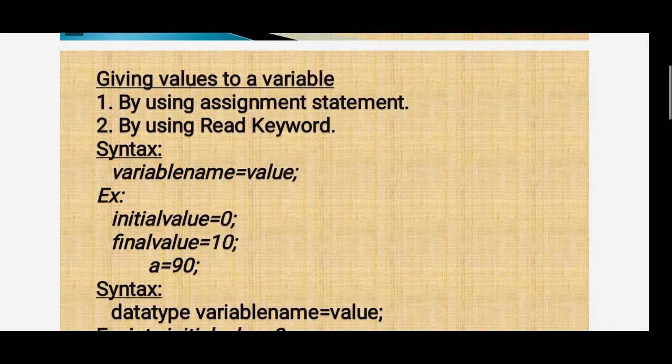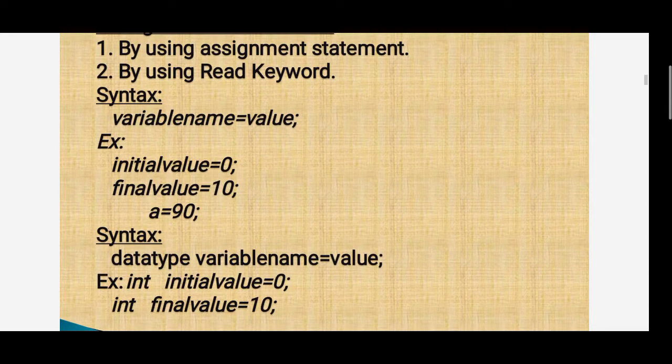Here we give values to a variable. How do we give a value to a variable? We have to use the assignment statement. Variable name is equal to value. We have to assign the value here. Initial value is equal to 0. Final value is equal to 10. A is equal to 90.